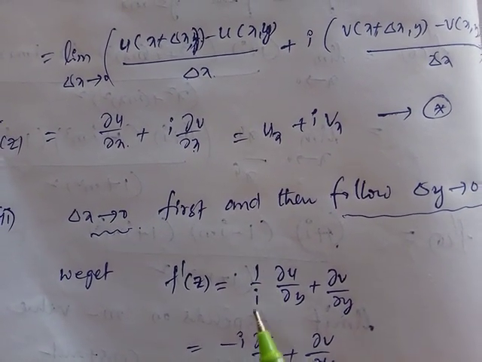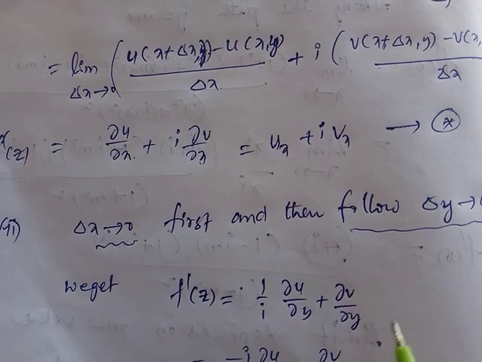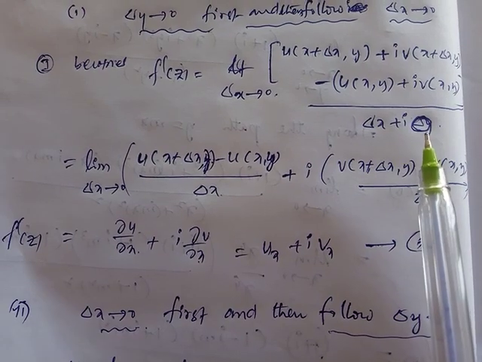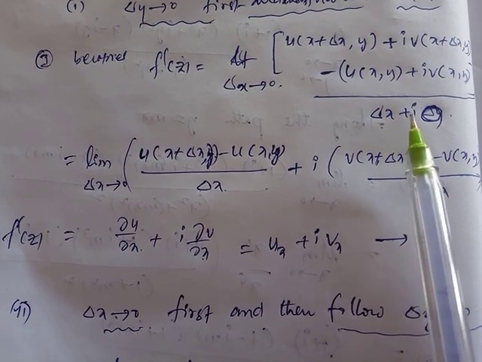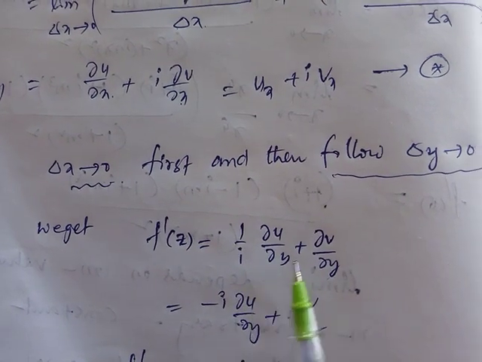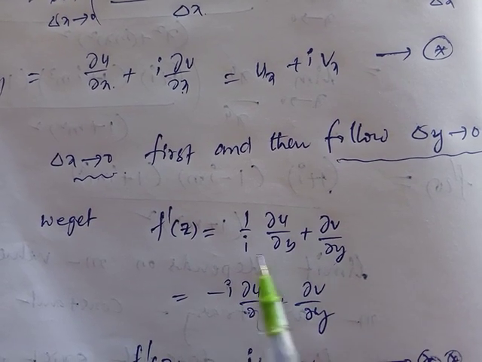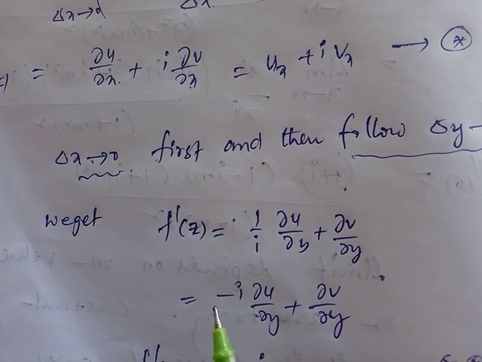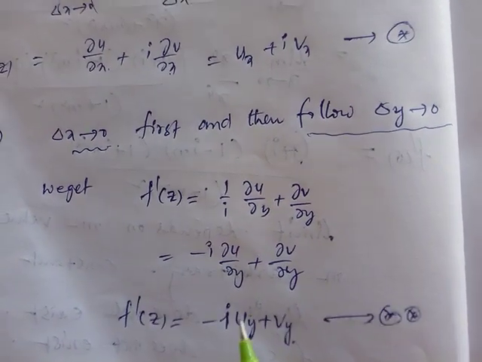So (1/i)∂u/∂y + ∂v/∂y. Similar to the previous one, but in the last one the second term is 0, while in the second one the first term Δx is 0, so the denominator is i Δy. Here the coefficient is i, and the imaginary term i is cancelled in numerator and denominator. So 1/i, multiplying and dividing by i, gives i/i², which is −i. So f'(z) = −i ∂u/∂y + ∂v/∂y.